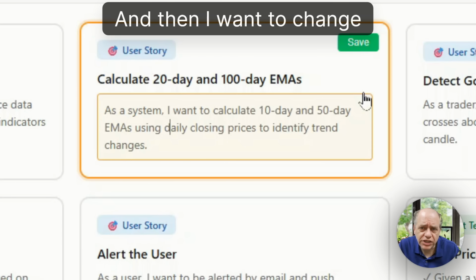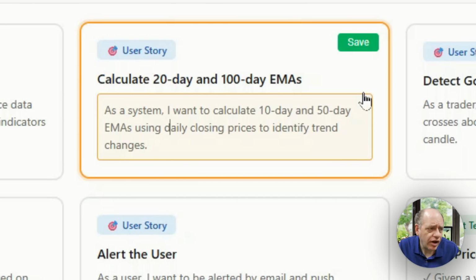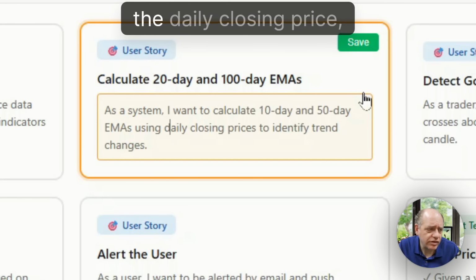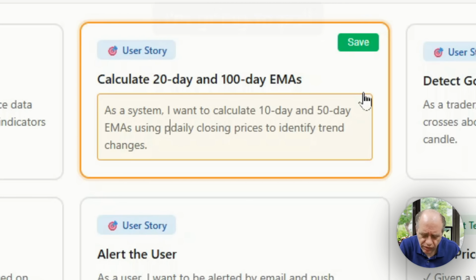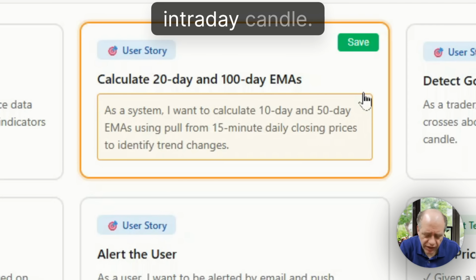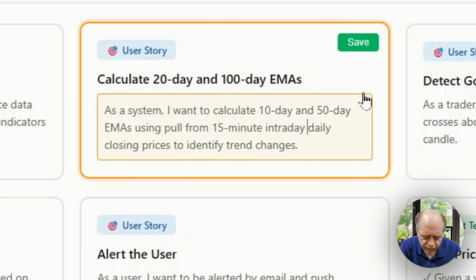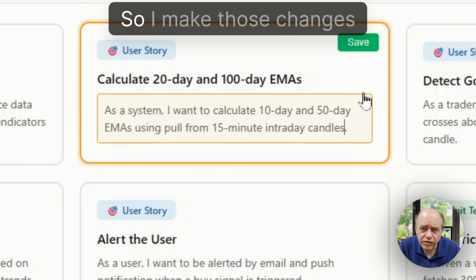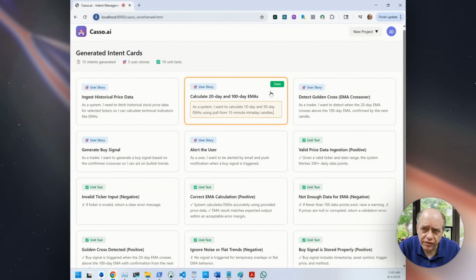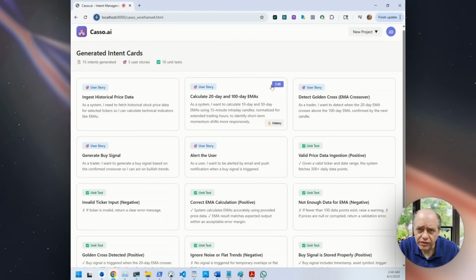And then I'm going to change, instead of using the daily closing price, I'm going to pull from the 15-minute intraday candle. Okay, so I have to make those changes manually. I'm going to save that.